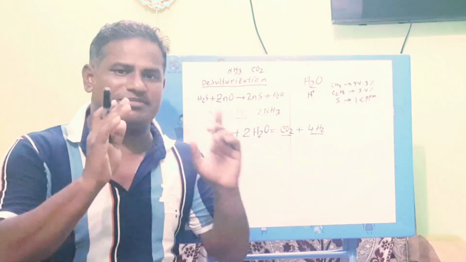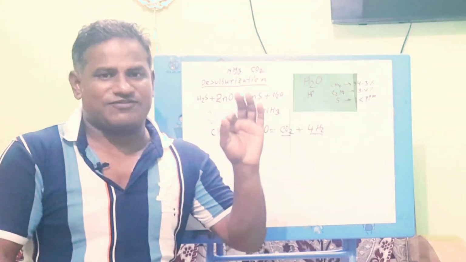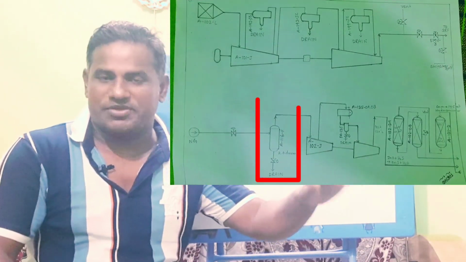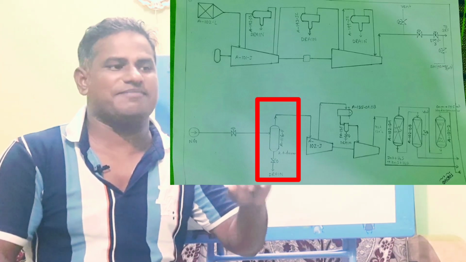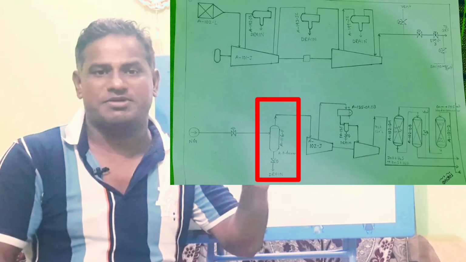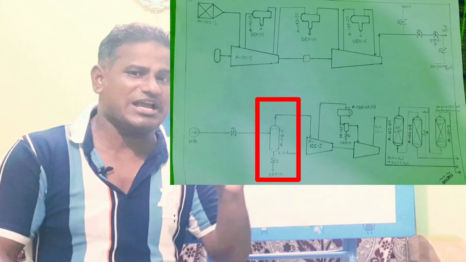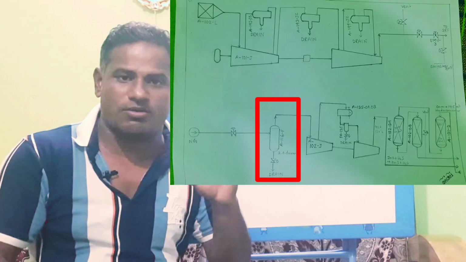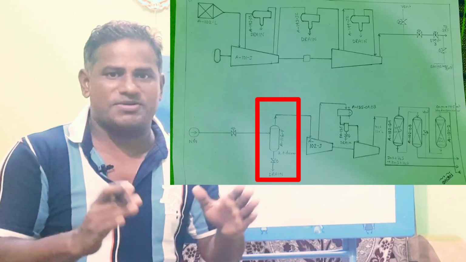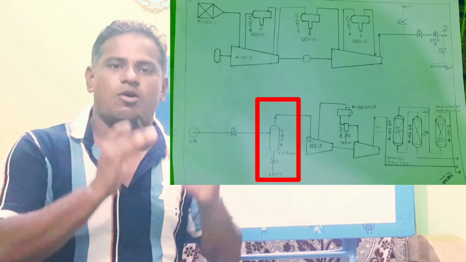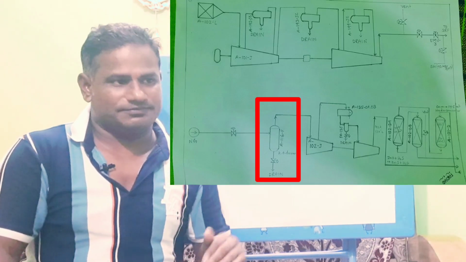If the knockout drum level is high, I already told you this natural gas first comes to the knockout drum. If the knockout drum level is high, that means 50%, at that time this feed gas compressor will trip. Why will it trip? If the knockout drum level is 50% and condensate somehow comes to the compressor, what will happen? This compressor will be damaged. To save the compressor, they have provided a trip for the knockout drum level.